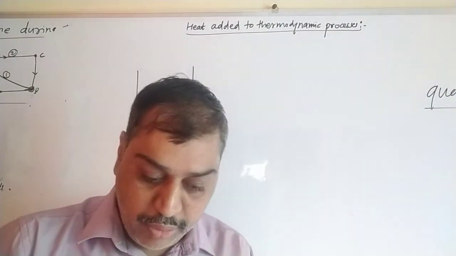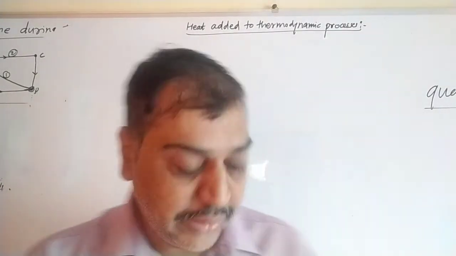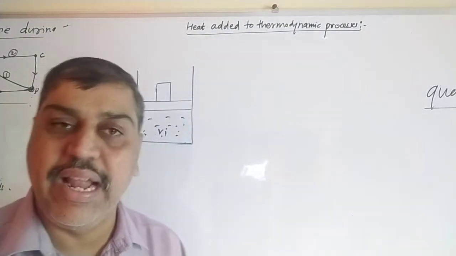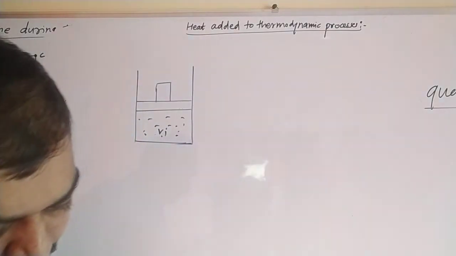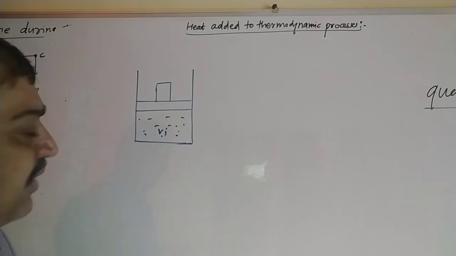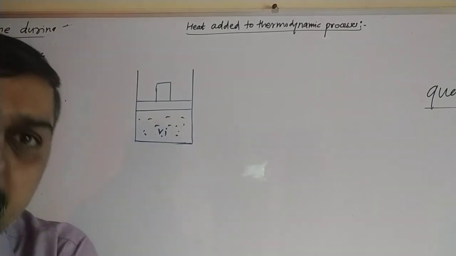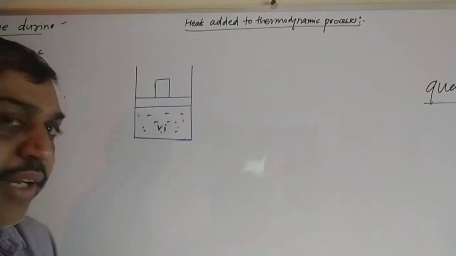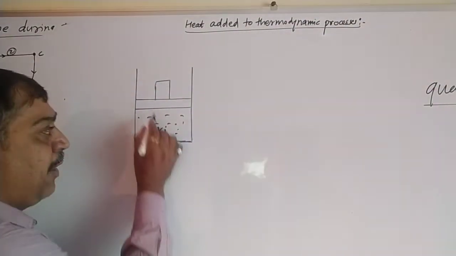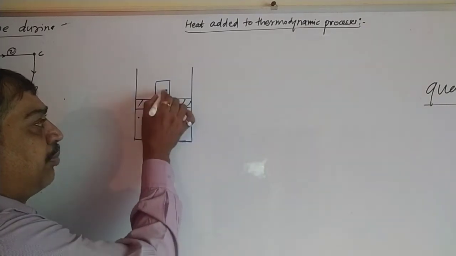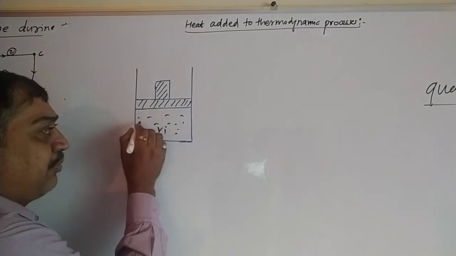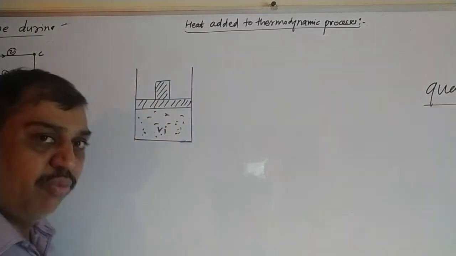Now here we want to add heat to the thermodynamic process, that we have to learn how to do. So it's common sense. This type of state 1 we have taken. This is state 1. In your book they have drawn two diagrams. I have drawn a single one. Now we can draw the second one also. So initially, this is the first diagram, where the volume is VI. This is the frictionless, massless pulley we have considered, and in this we have taken gas, and the gas has an initial volume VI.